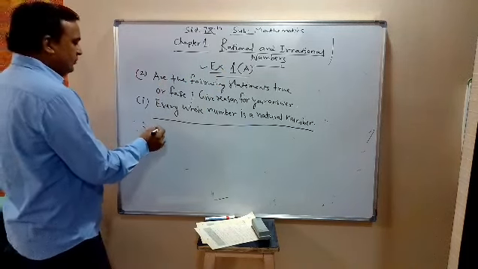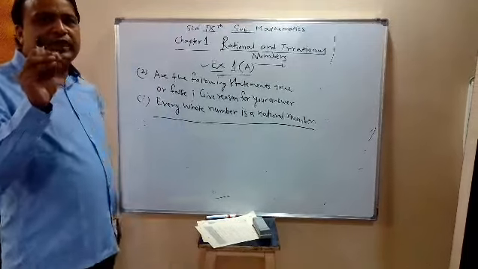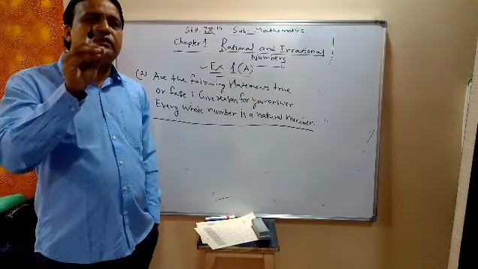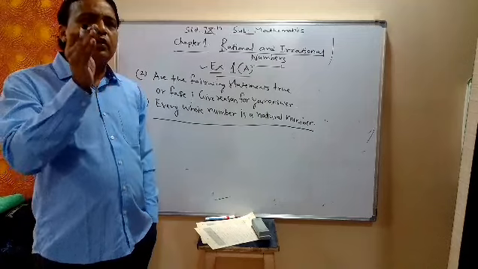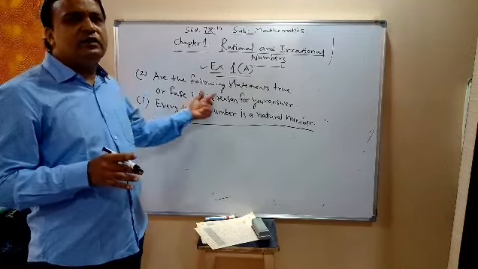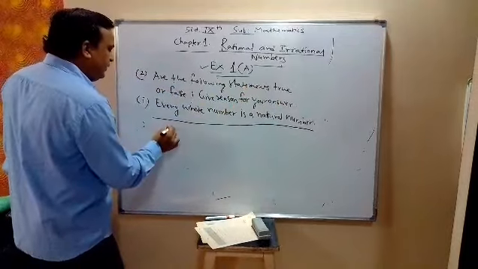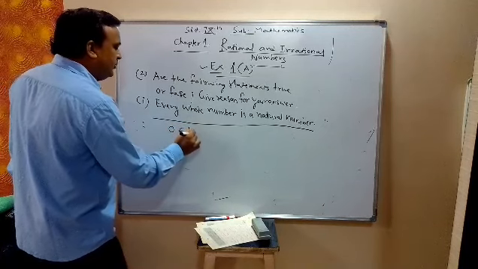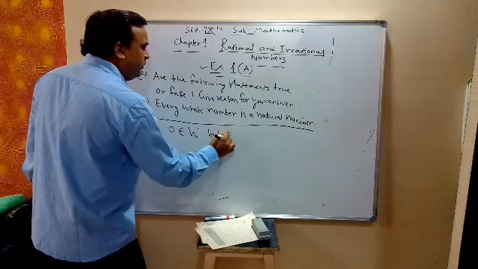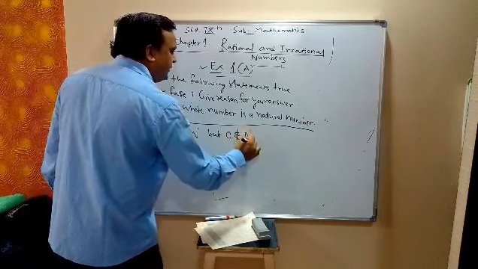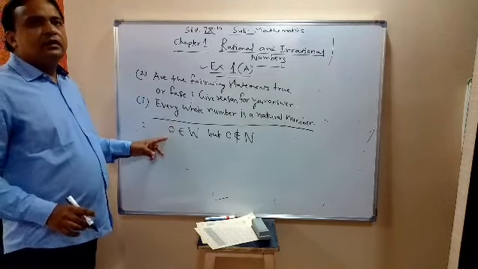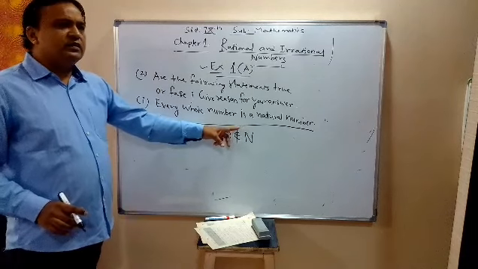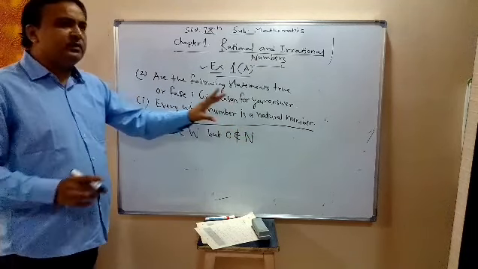No. Because natural numbers start from 1, 2, 3, 4, 5, 6, 7, and so on, whereas whole numbers start from 0, 1, 2, 3. So 0 is a whole number, but 0 is not a natural number. We write 0 belongs to W, but 0 does not belong to the natural numbers. 0 belongs to W means 0 is a whole number, but 0 does not belong to the natural numbers.